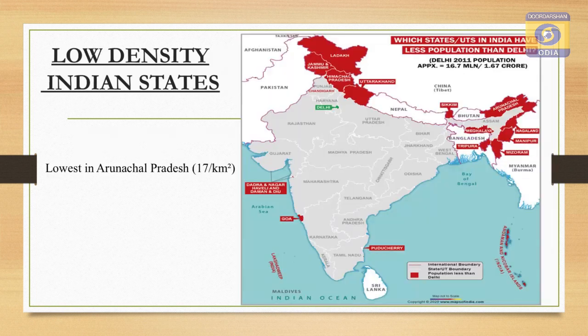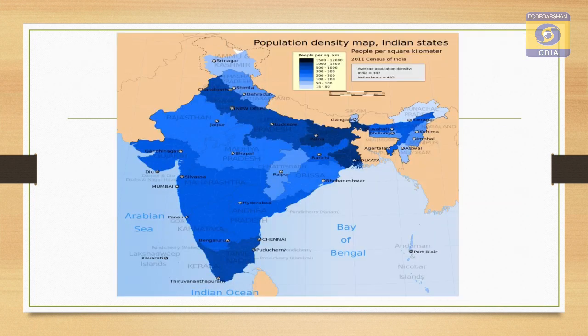Some other low density states clearly visible in this map are Jammu Kashmir, Himachal Pradesh, Uttarakhand and some northeastern states. In this map of the population density of India, the darker the color, the more the density, and with less density the color is reducing.